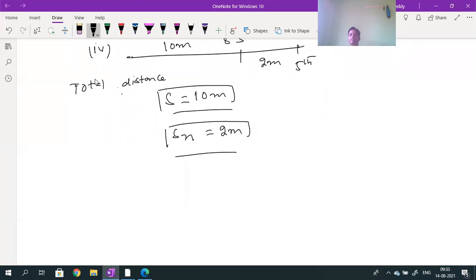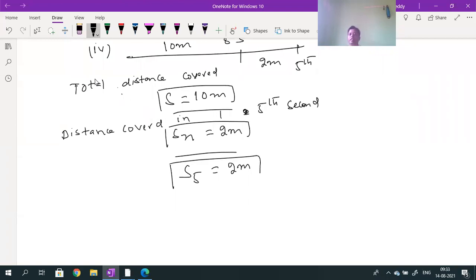Total distance covered is S. And the distance covered in the last nth second, or in this case the 5th second of the journey, is given by S5. S5 value will give you 2 meters. Going slowly only. So what is the value of S5? The S5 value is 2 meters.